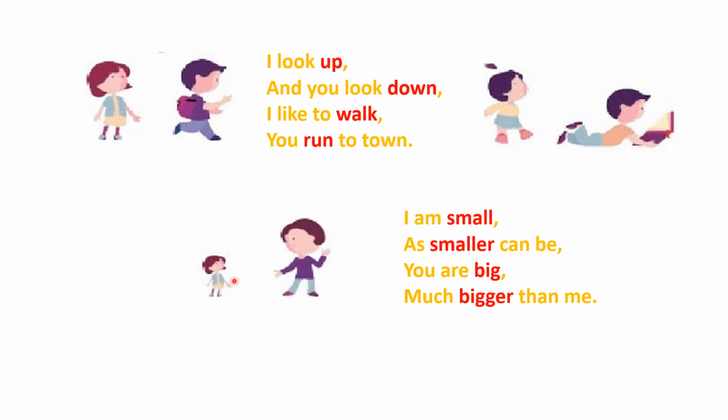Here the girl is saying that look, I am so small but you are so big, and I'm so smaller but you are so bigger. So the girl is saying that small and big are the opposite words and smaller and bigger are the opposite words.